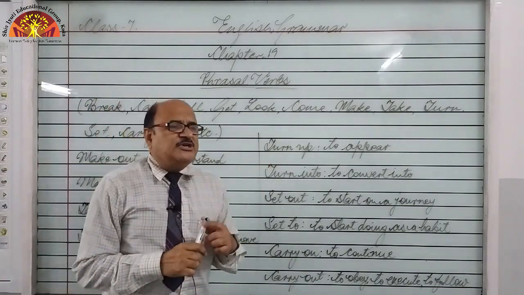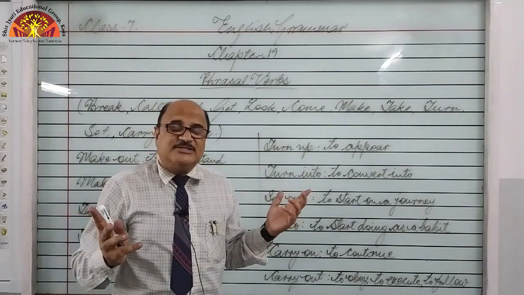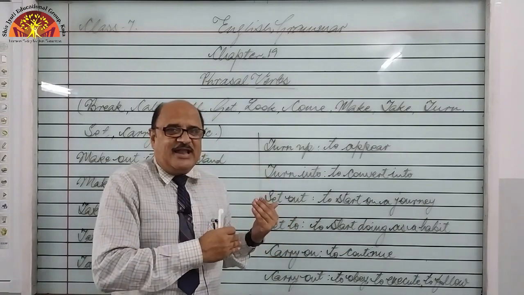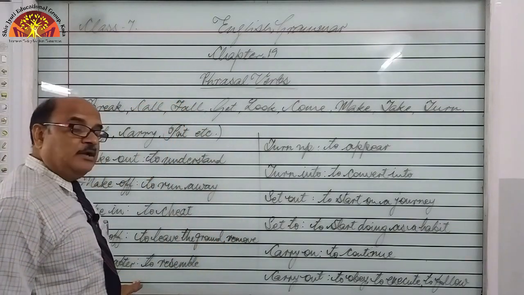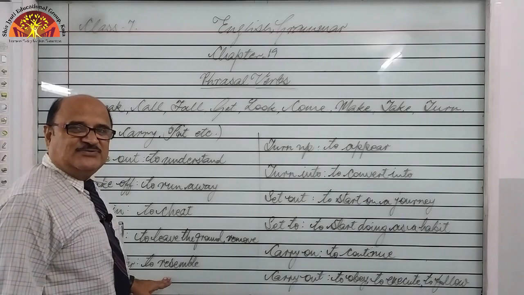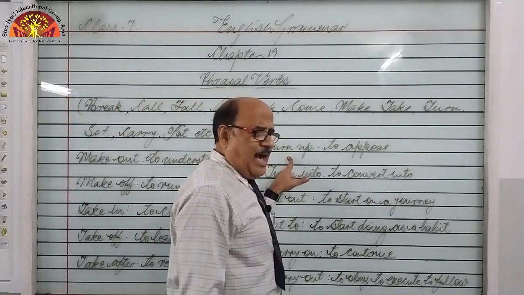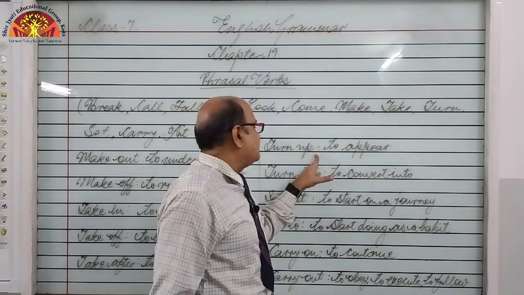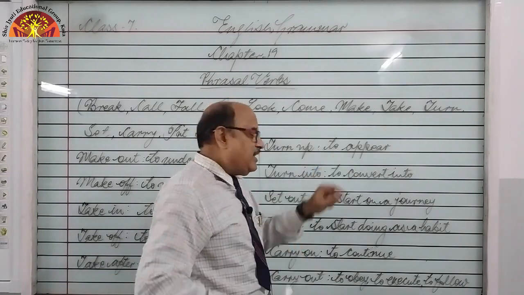Take after, to resemble someone, means whenever the face is looking like that of somebody else. Generally girls take after their mother, means their face generally looks like that of their mother, right? So in this way, take after. He takes after his father. Okay? Turn up. I am waiting for my friend, but he has not turned up yet. Means he has not appeared. He has not come yet, right?